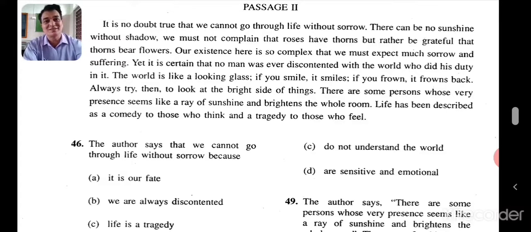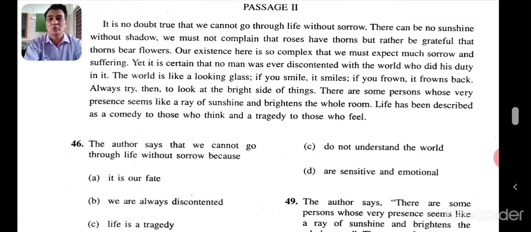I have purposely selected this question paper because of its optimistic viewpoint. Look at the bright side of life. I'm quite sure everybody will do well. There are some persons whose very presence seems like a ray of sunshine and brightens the whole room. Life has been described as a comedy to those who think and a tragedy to those who feel.